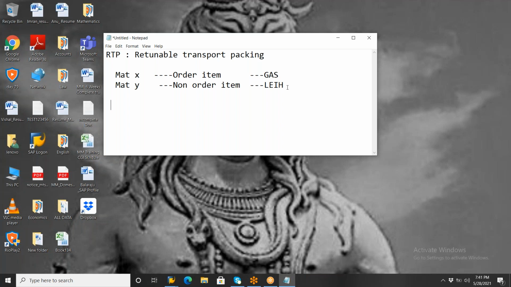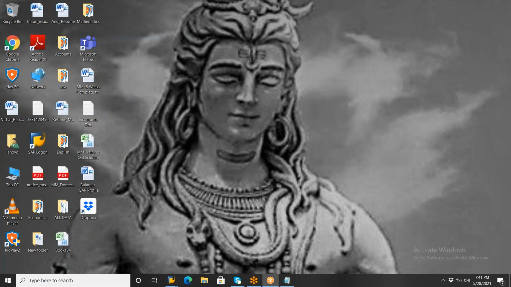Okay, the same way for this RT packing material also, this material, this non-order item, we are not the owner of this material, so it is showing RT packing material. So once you consume the main material, these empty cylinders or empty boxes, again we need to return to the vendor. So that also we'll see in the system here. Okay, so for that let us prepare the master data, and then we'll run the scenario.